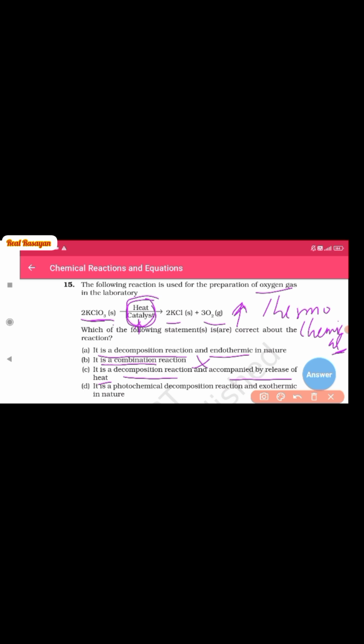decomposition. So this is also wrong, and option number D says that it is a photochemical decomposition. In case of the photochemical decomposition, the energy used should be in the presence of photon. So the correct answer is only A for the given question, that is, it is a decomposition reaction that decomposes into KCl, potassium chloride, and oxygen molecule. So the correct answer is A for this question.